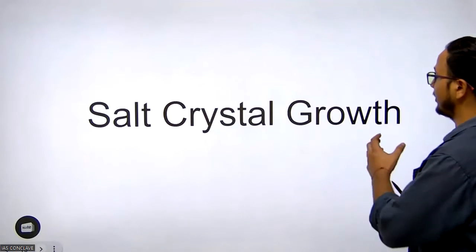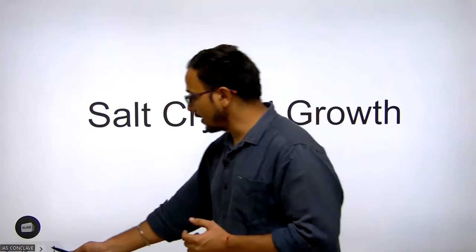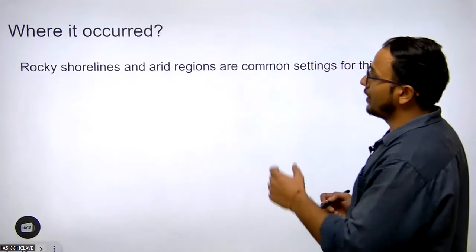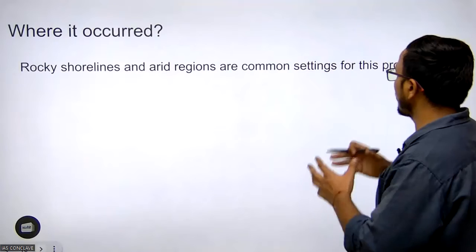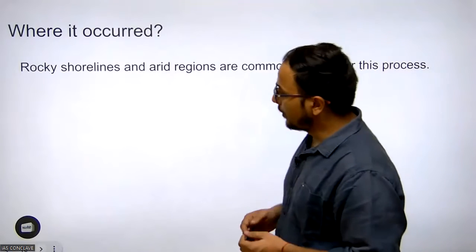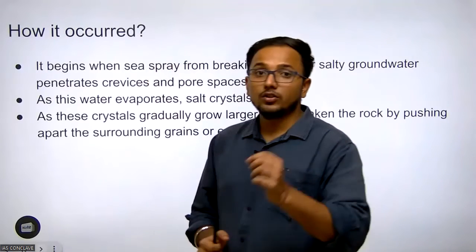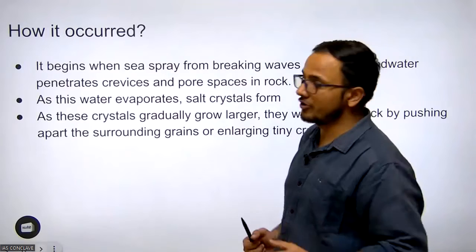What is salt crystal growth? Where does it occur? Rocky shorelines and arid regions are the common settings for this process. Why? Because it needs salty water and high temperature.